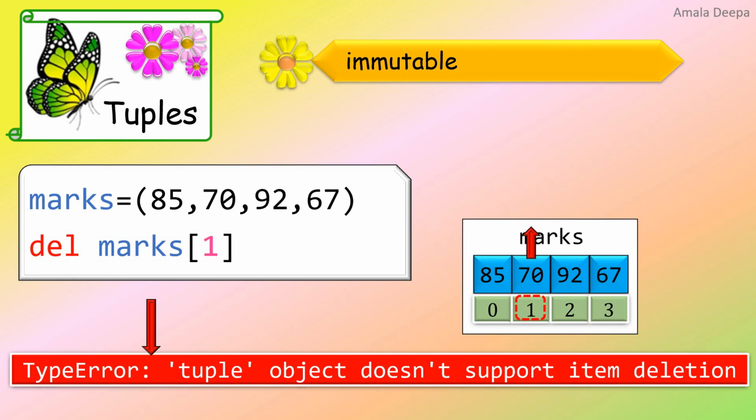Type error. Tuple object doesn't support item deletion. This one example itself proves that a tuple is immutable. Immutable means unchangeable. That is, you cannot add or delete items or elements from a tuple.